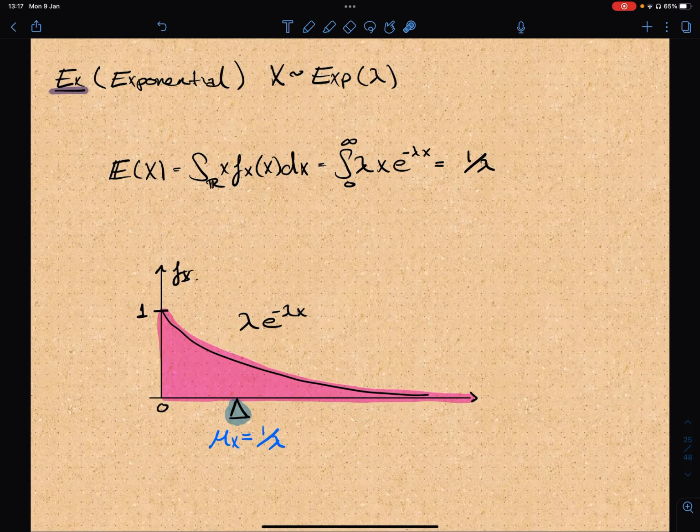Now, let's look at the exponential case. And here we have x being exponentially distributed. And again, this is our formula for the expected value. The distribution function is given by this for the interval 0 to infinity. Remember that an exponential distribution is interpreted as a random waiting time.